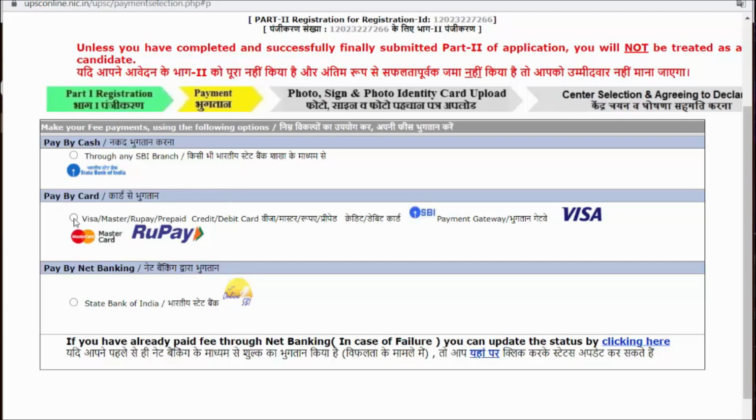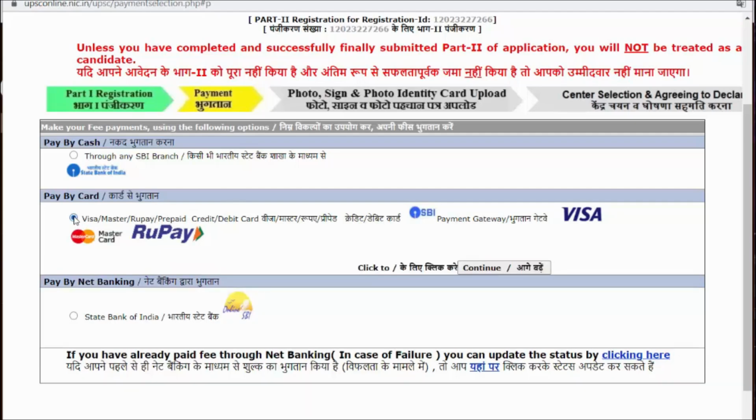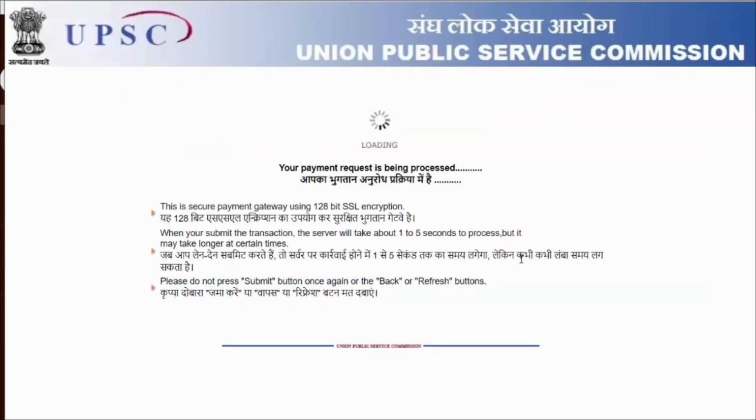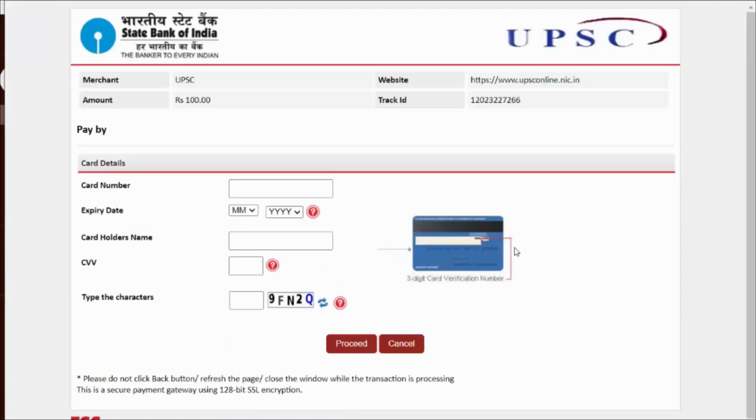So I will pay by card. I'll select this one and click on continue. The amount for this one is 100 rupees.